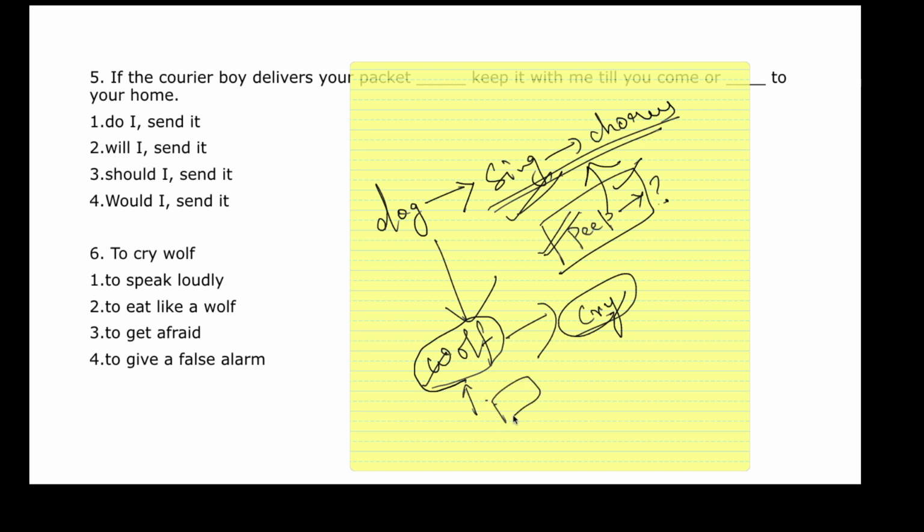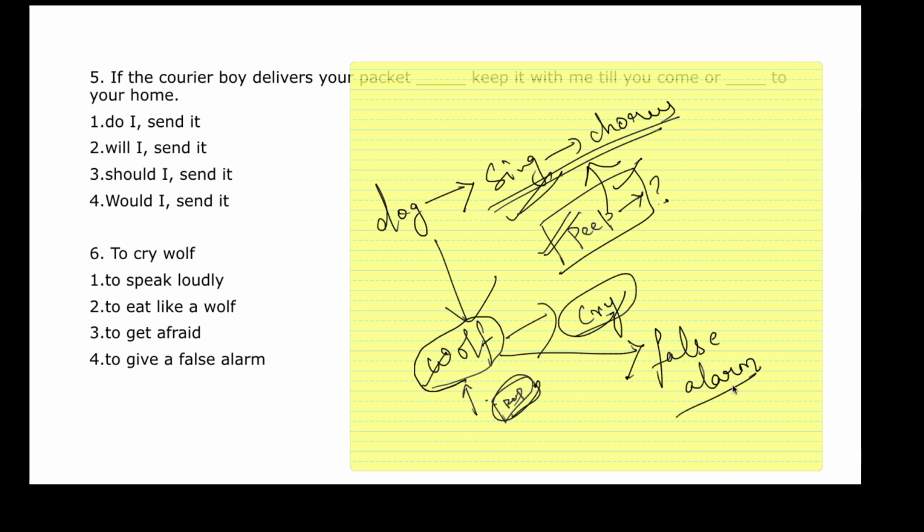Even they, as humans, start peeping outside the windows just to see what's happening. Then they open the window and see it's nothing. It's just for fun, for no reason. It's just crying away. So what is it? It is a false alarm. We get scared that why is it shouting? Why is it crying? It's a false alarm.